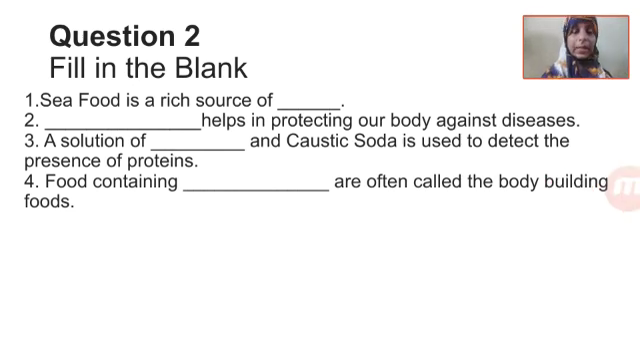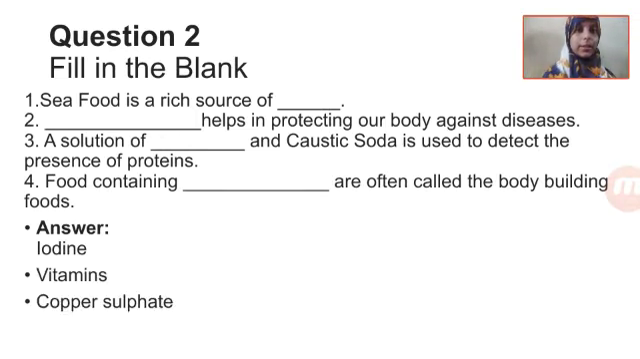You have to leave a line after each question, and hope you have copied the 4 questions. Now it's time for the answers. First one, the seafood is rich in iodine. Vitamins help in protecting our body against diseases.